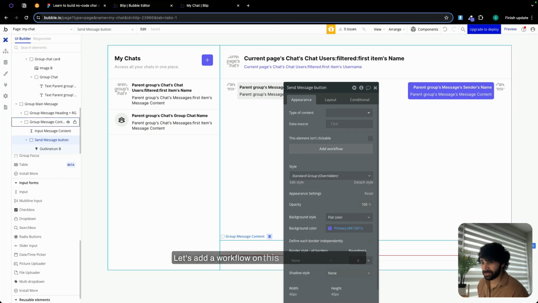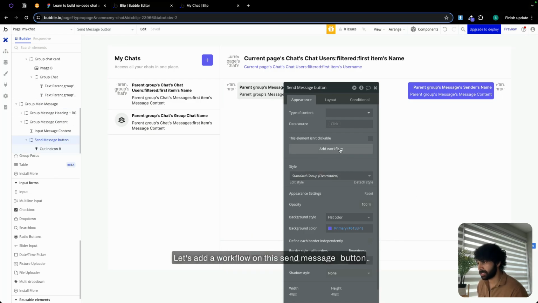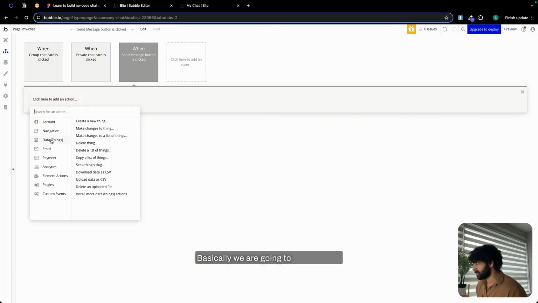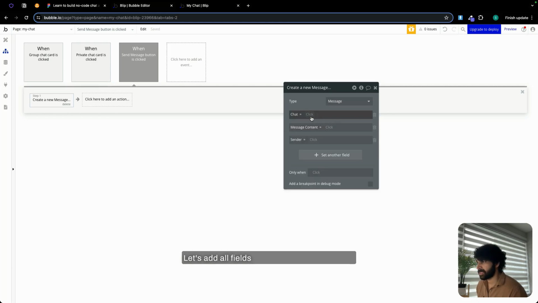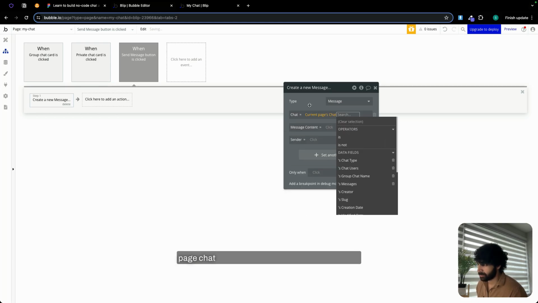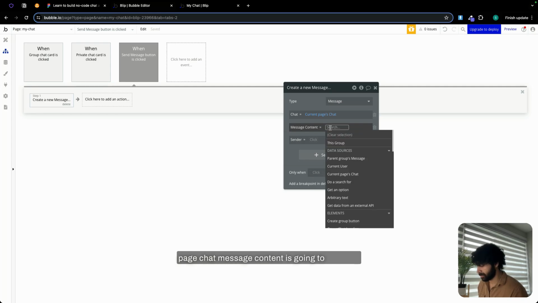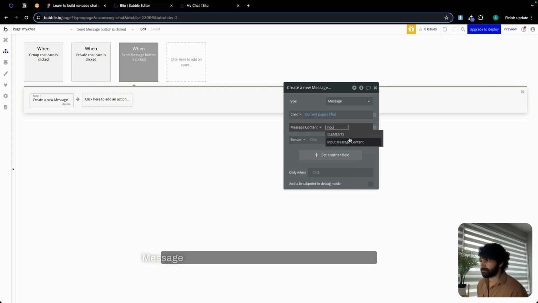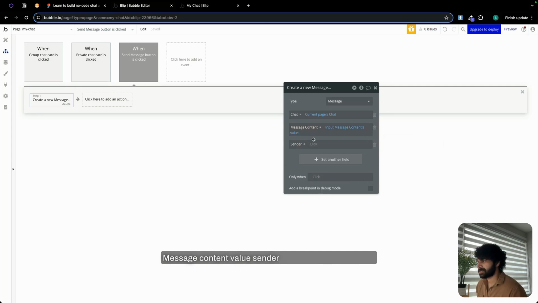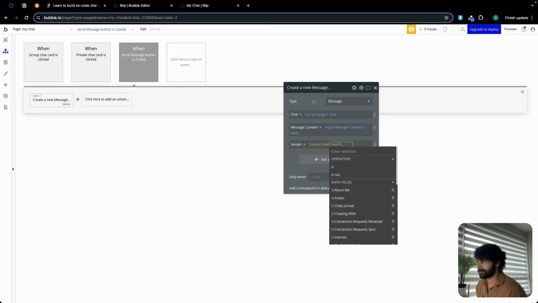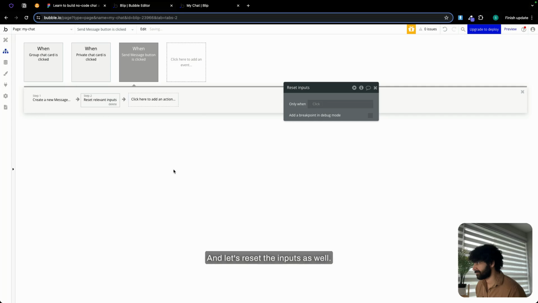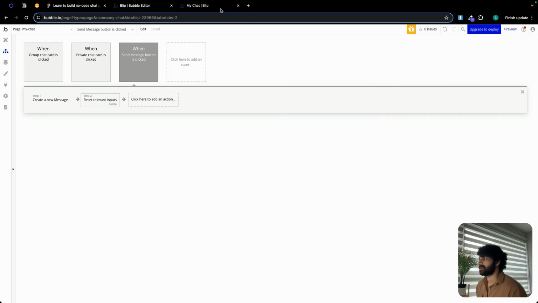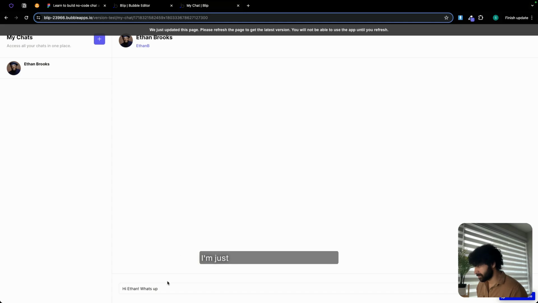Let's add a workflow on this send message button. Basically, we are going to create a new thing which is going to be a message. Let's add all fields. Chat is going to be current page chat. Message content is going to be input message content value. Sender is going to be current user. And let's reset the inputs as well. Now let's work on. I'm just going to copy this message. I don't want to type again.